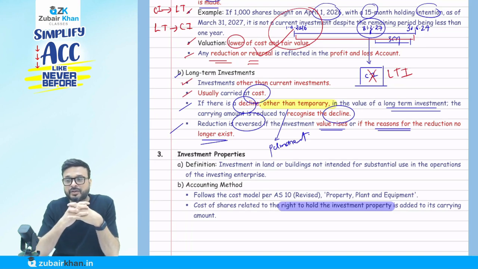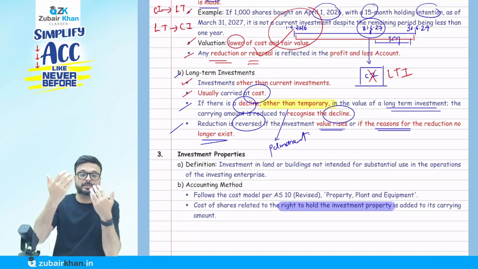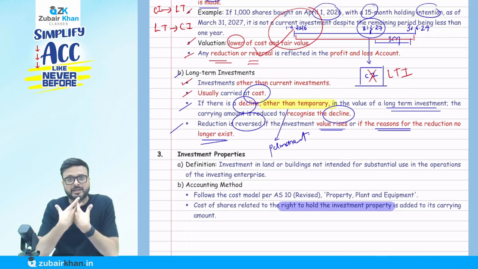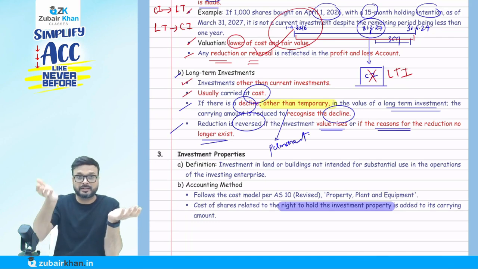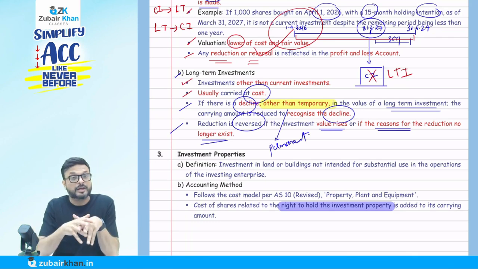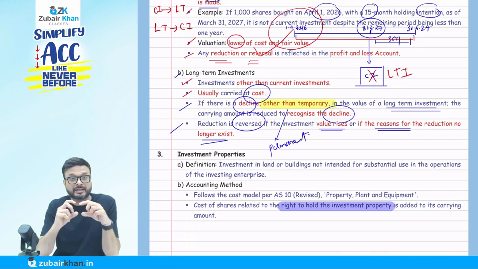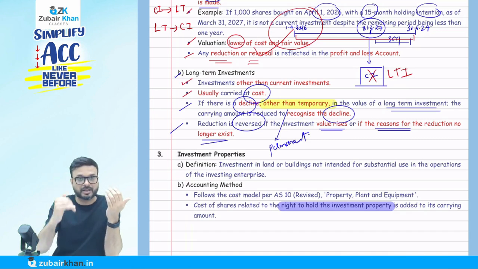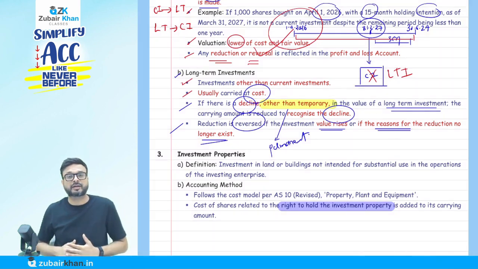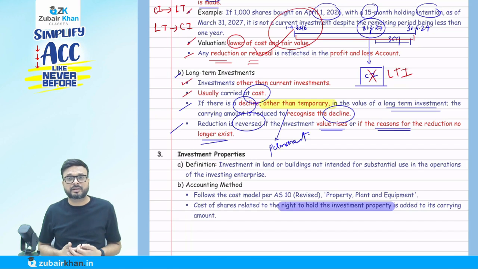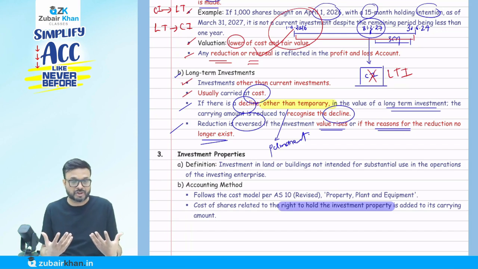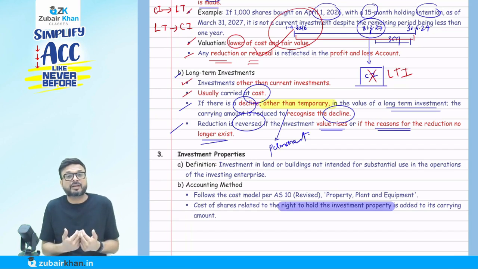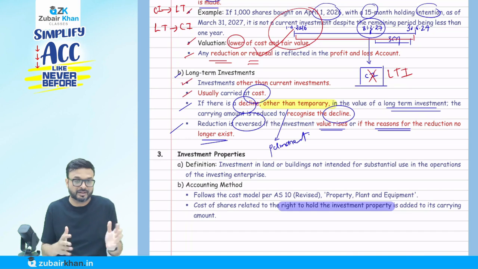But suddenly we come to know that Mr. Mallya comes back to India and resolves all the issues, and now the value is going to increase in the market because everything is sorted. In that case also I can reverse the investment that I had reduced. Or the reason for the reduction no longer exists. Why did you have the reduction? Because of some fraud. But later the investigation finds there is no fraud at all, it was just an allegation. I'm just giving an example. The reason for the reduction no longer exists, so now we have to reverse it. You got the point?